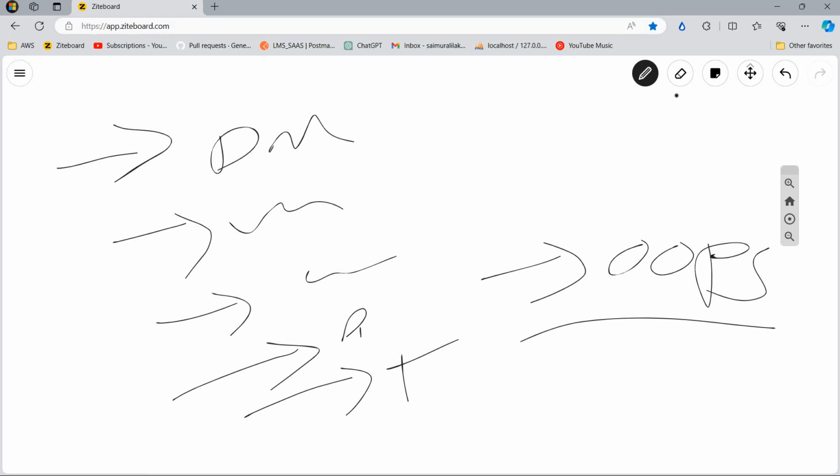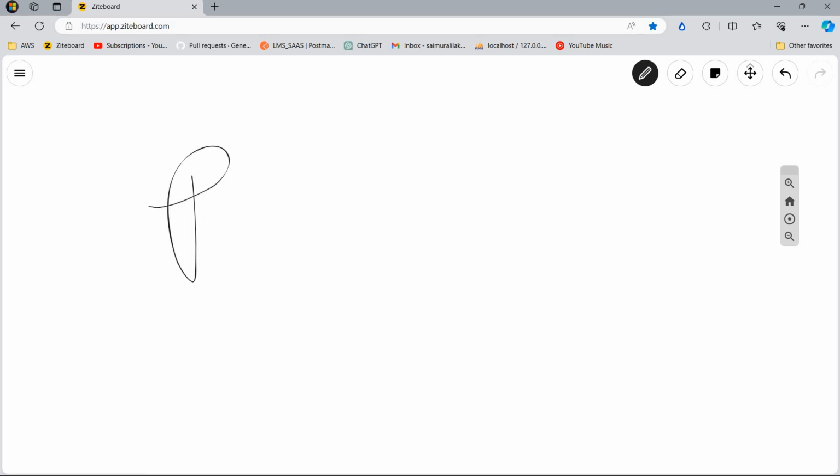So in a simple way, if you want me to tell the definition of Python, Python is an object-oriented programming language used for general purpose, which is considered a high-level programming language used for building applications in modern day life. So this is the basic introduction and basic overview about the programming language called Python.